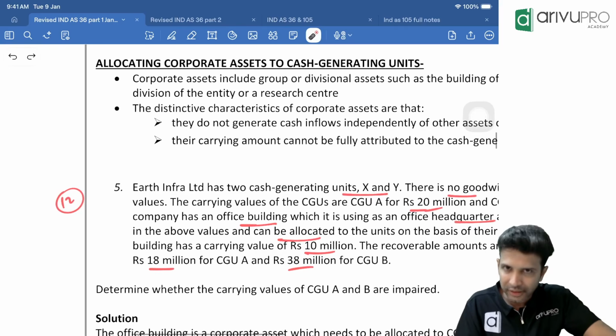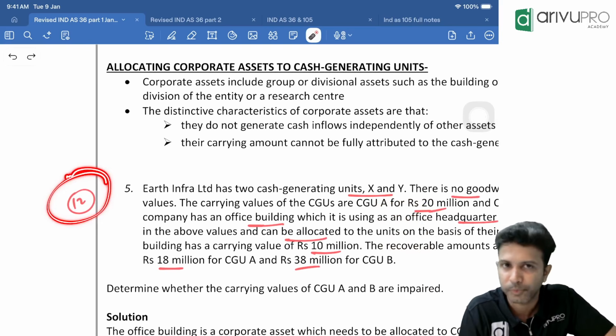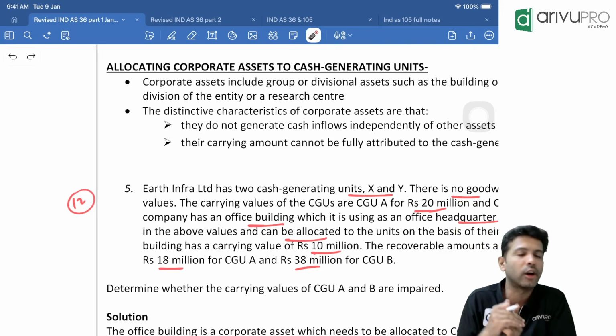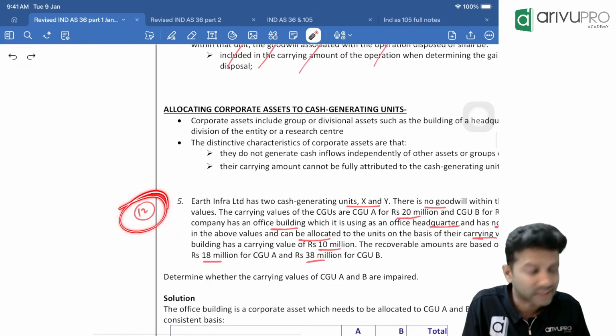So for big topics like consolidation, in fact, for many of the bigger topics, I've done this numbering approach. You can number them, put the same numbers in your notes, so that you'll know that this is the order in which you need to study or revise. Okay, that's the numbering significance.